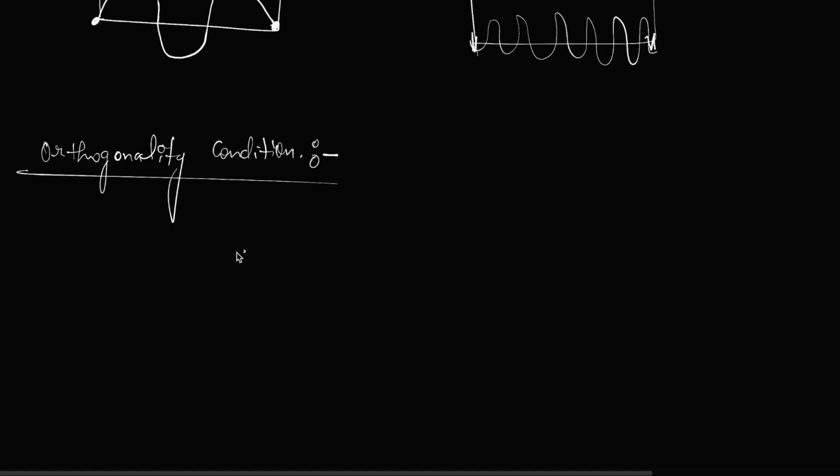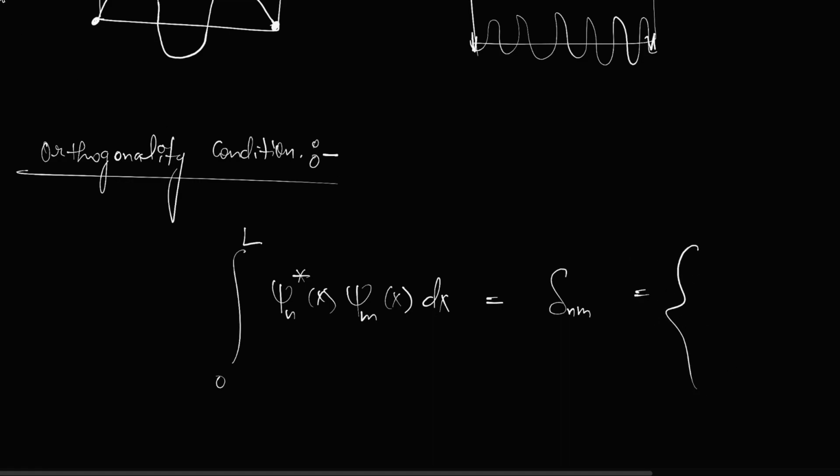Orthogonal means this: integral from 0 to L of psi n star x psi m x dx is equal to delta nm. Delta nm means orthonormality.